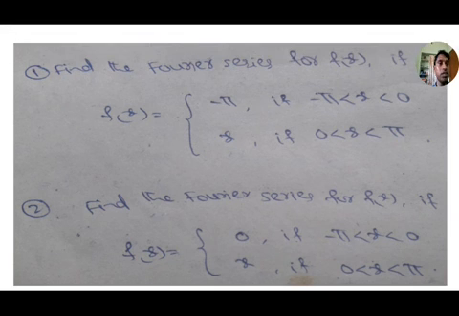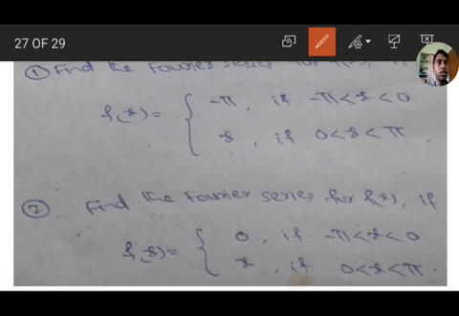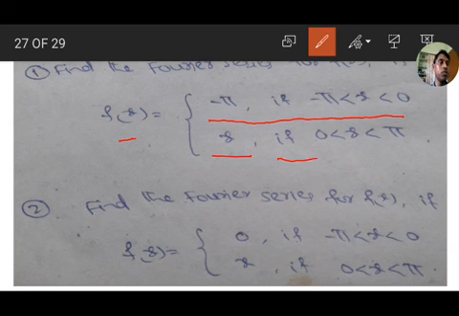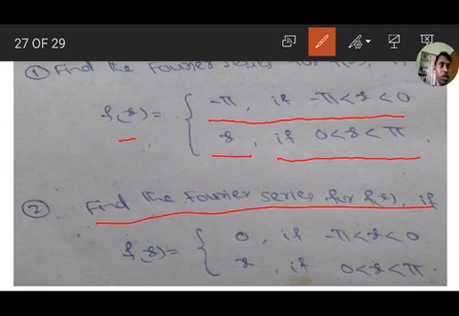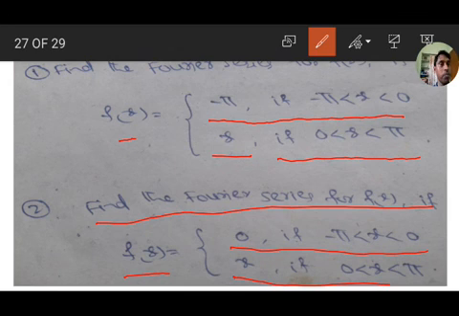Next, homework problems. Find the Fourier series for the function f of x. f of x equal to minus pi if minus pi less than x less than 0, x if 0 less than x less than pi. So similarly, next second problem. Find the Fourier series f of x equal to 0 if minus pi less than x less than 0, x if 0 less than x less than pi. Both the problems are same.